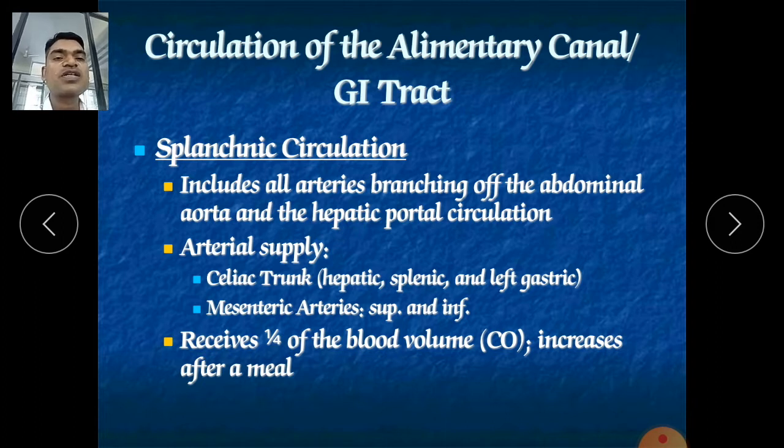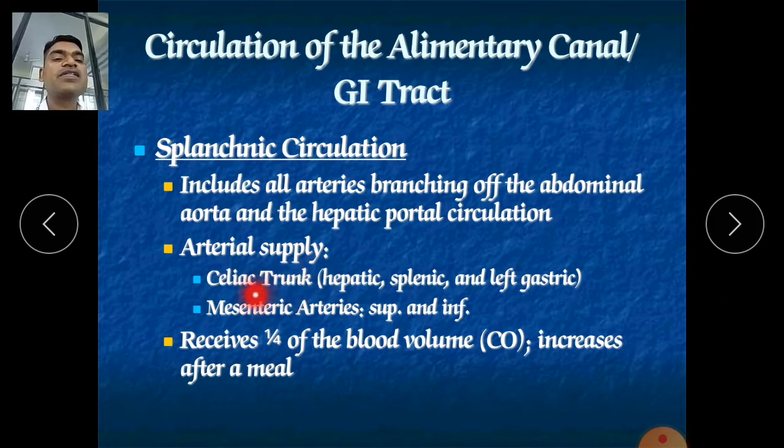Actually, the circulation is also specialized according to the organ. For example, portal circulation. What is portal circulation? The blood circulation provided by the portal artery to our small as well as large intestine is called portal circulation. And the hepatic circulation is the circulation provided through the hepatic artery to the liver and gallbladder. Combined, it is called hepatoportal circulation. It is also called splanchnic circulation.